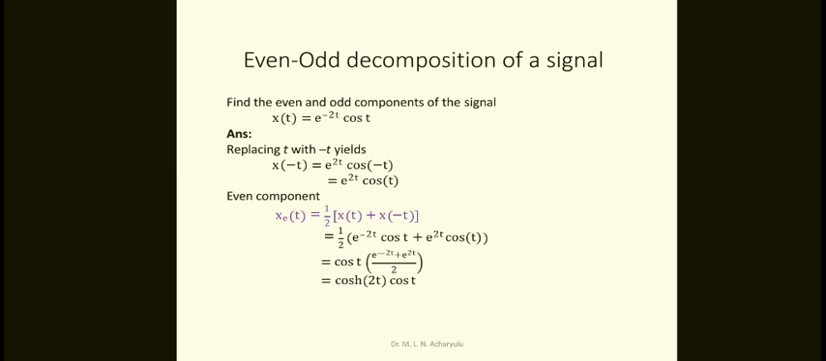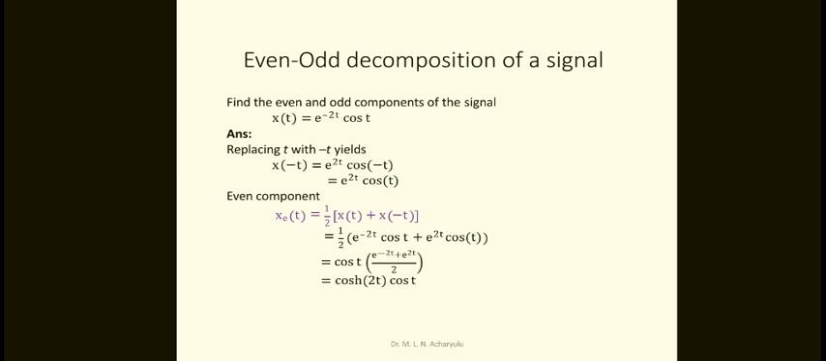So again you take the even component xe of t equivalent to, already we know the previous equation, we have to substitute these two values here, half into x of t plus x of minus t. So what we got, the given data in the actual problem is x of t equal to e power minus 2t into cos t, and by replacing t with minus t we got x of minus t equal to e power 2t cos t. So these two values should be substituted here, and we get the result with cos t common. So therefore e power 2t plus e power minus 2t by 2.